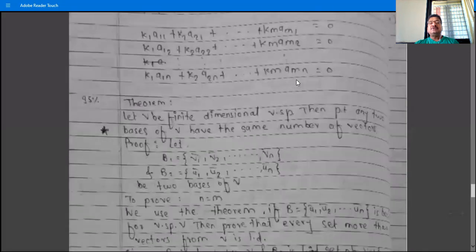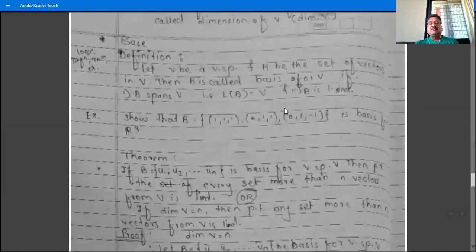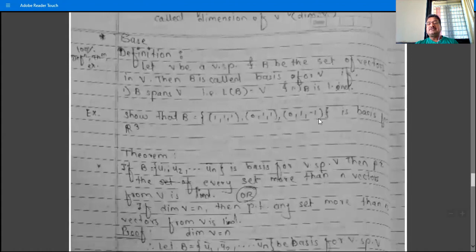Suppose this is the example now. Show that this set B is a basis for the vector space R raised to 3. We know that the dimension of R raised to 3 is 3, because any basis of R raised to 3 contains 3 vectors. And we have to show this B is a basis for R3. And this set contains exactly 3 vectors.